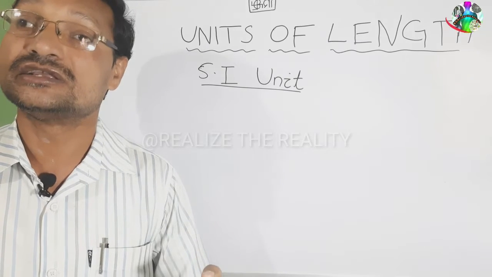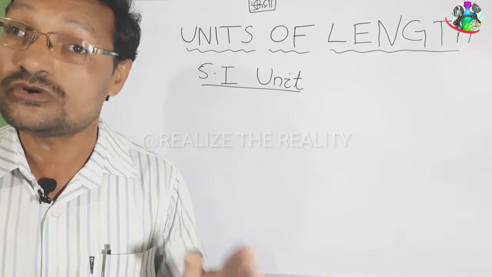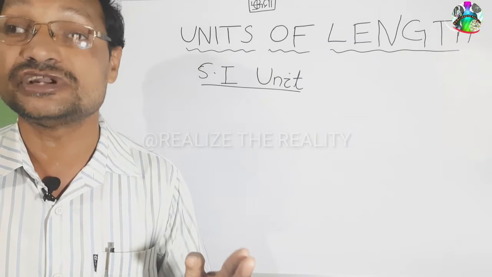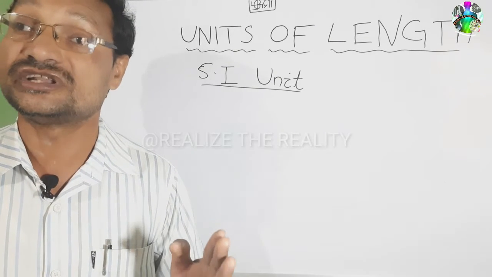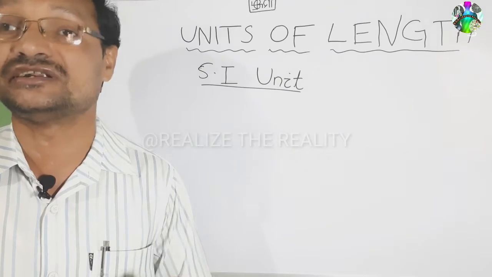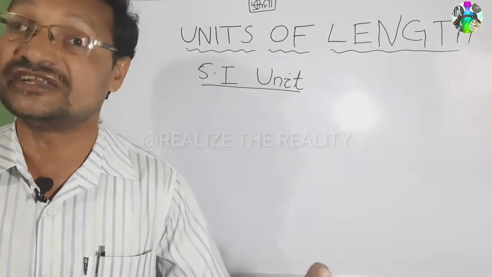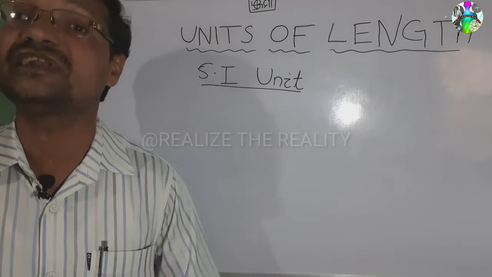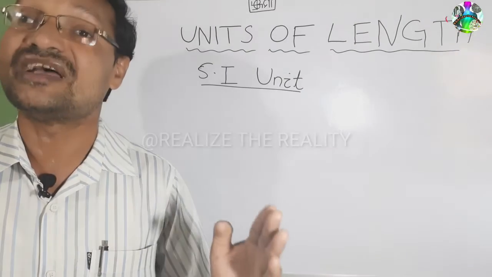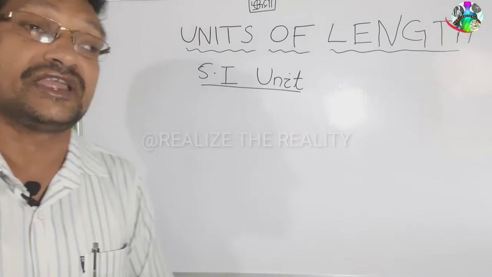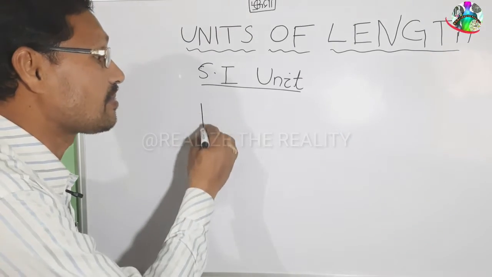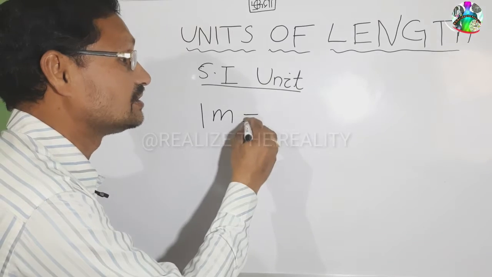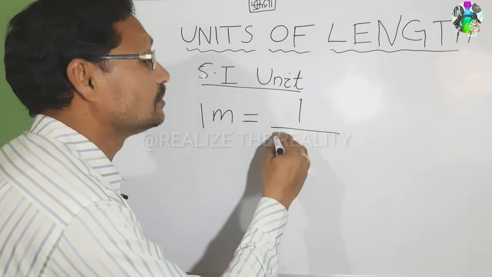Light travels in 1 second 3 into 10 to the power 8 meter per second, or 3 lakh kilometer per second. So now 1 meter is the distance travelled by light in 1 by